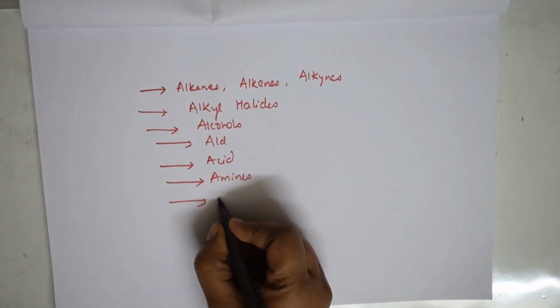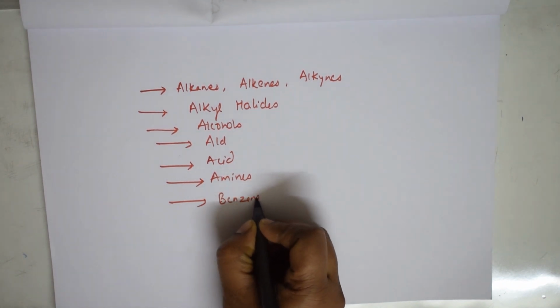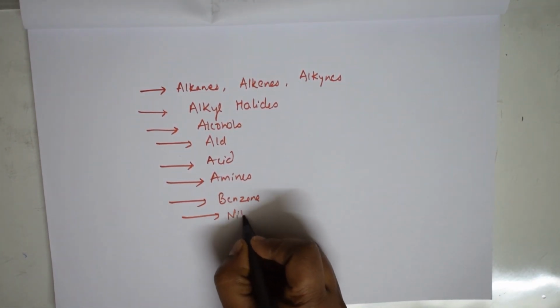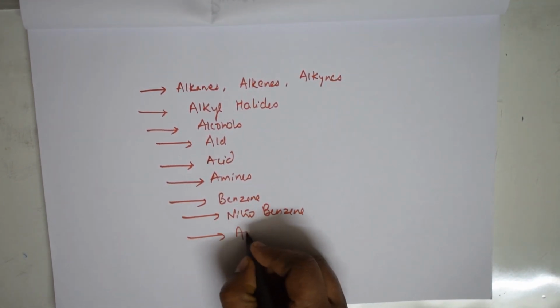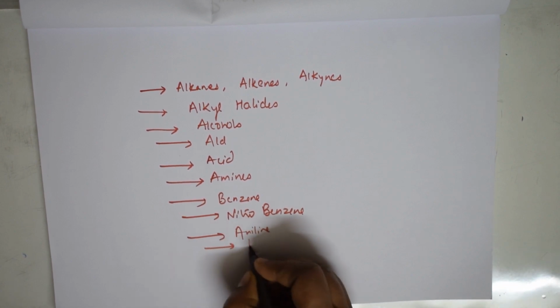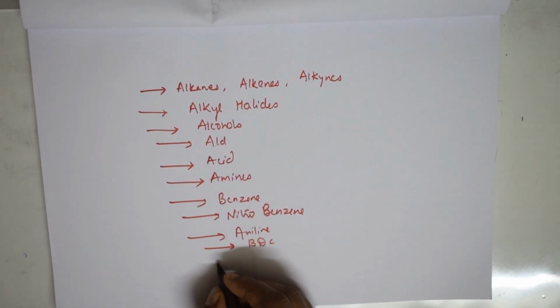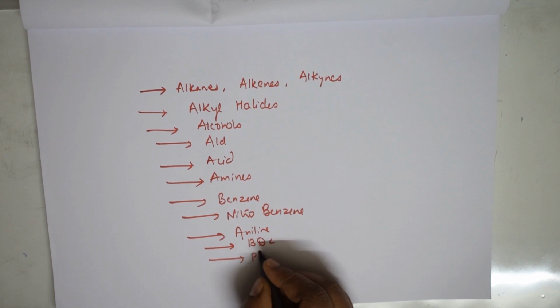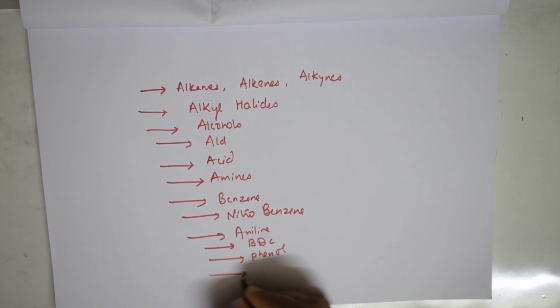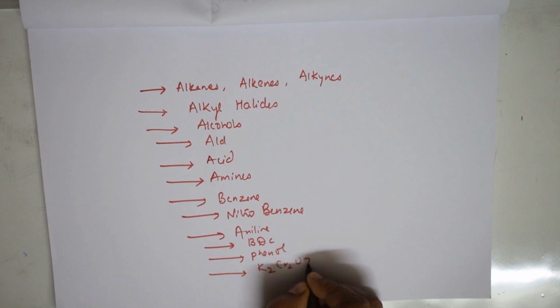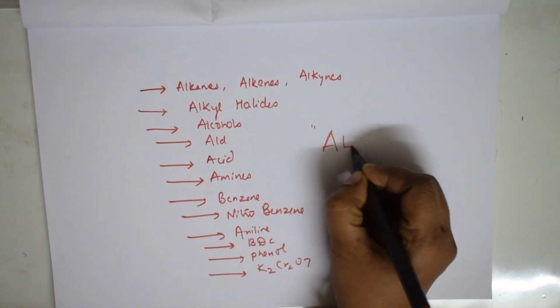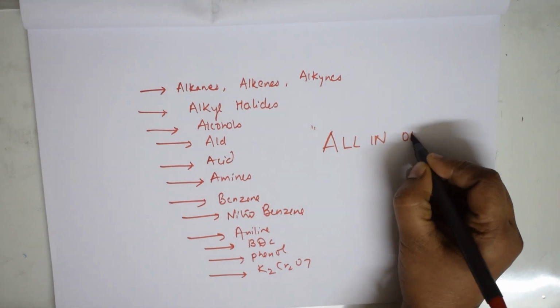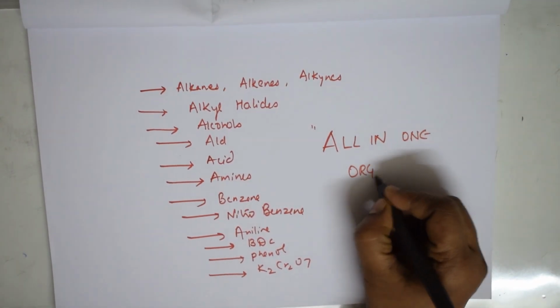After this, I did aromatic compounds, benzene, nitrobenzene, aniline, BDC (benzene diazonium chloride), and the conversions of phenol. Last but not the least, potassium dichromate. So comfortably, all the topics are covered. That's the reason I call it all-in-one organic conversions, a very useful topic.